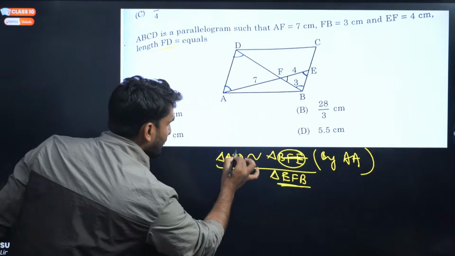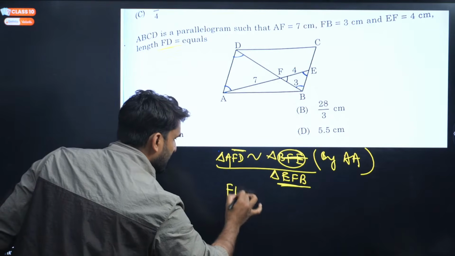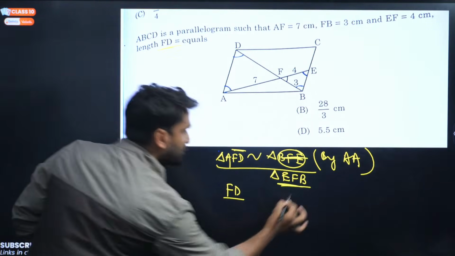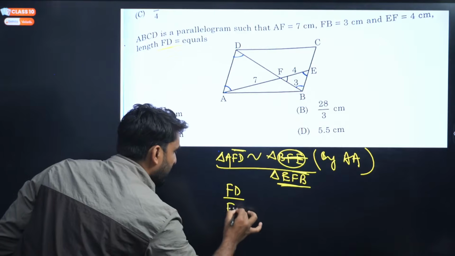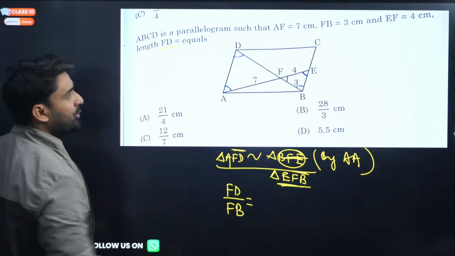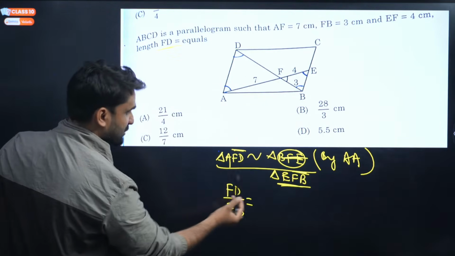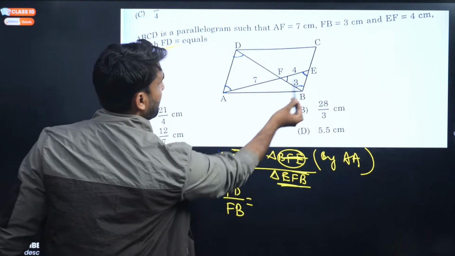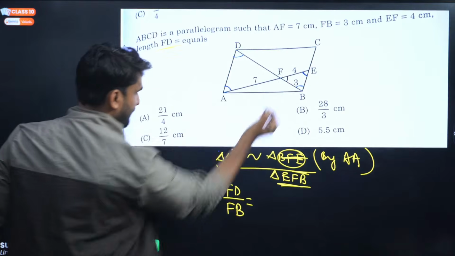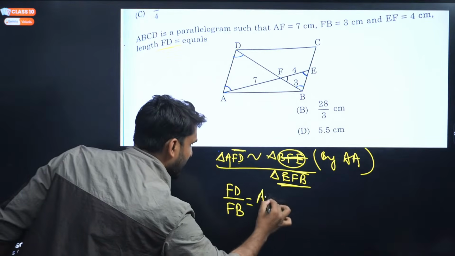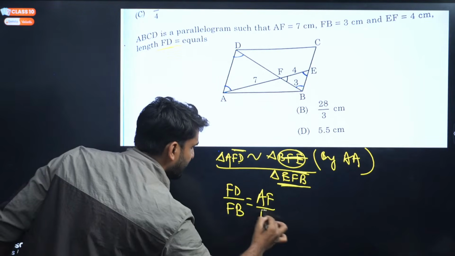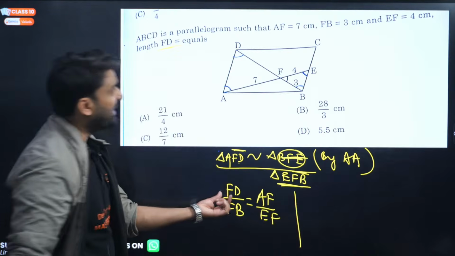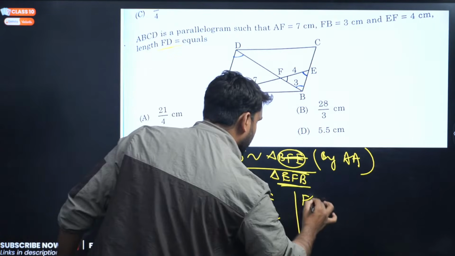Now what we have to find out here? FD we have to find. So we can write FD, and if we are taking FD, we have to take here FB. FD by FB is equal to, now what we know here in this question. FD we have taken, FD by FB we have taken. Now we can take AF by EF.